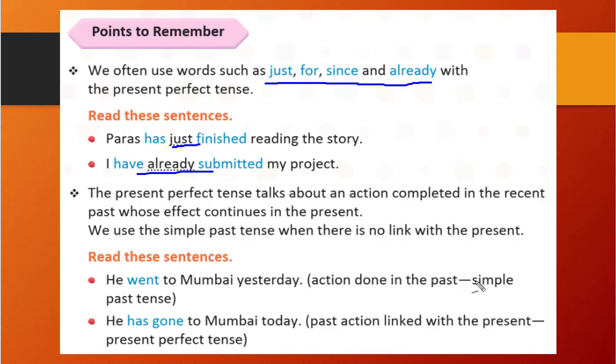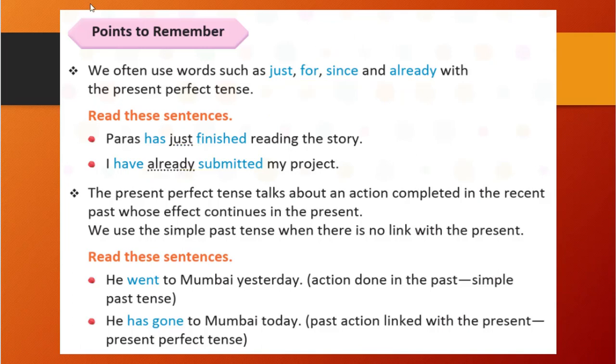Action done in the past is simple past tense, right? He has gone to Mumbai today. Past action linked with the present. Here you see past action, meaning he has gone. He has already gone to Mumbai, right? And the present continuous, he is on the way, right? Or he reached Mumbai and still he is there in Mumbai. So these two are showing present perfect tense, right?